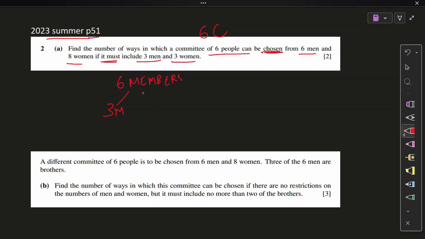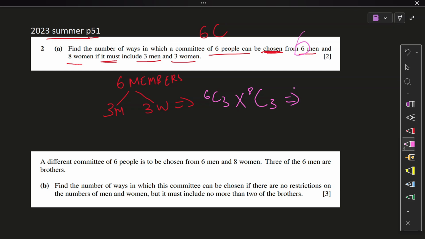3 members, 6 members की committee बनानी है. Out of them, 3 must be men and 3 must be women, right? So how do we do that? Simple. Simply just out of the 6 men you have available, select 3. The committee is still not complete, so we multiply. And out of the 8 women we have, any 3 can appear in the team. And that is your committee formed.